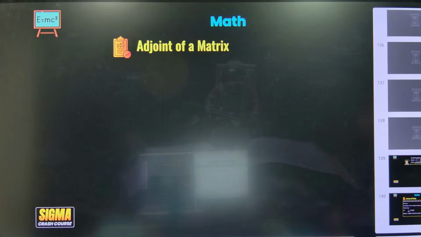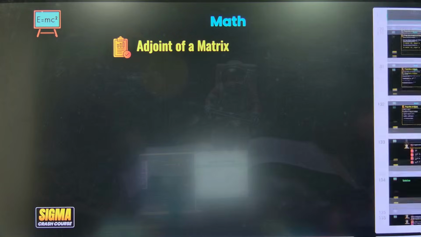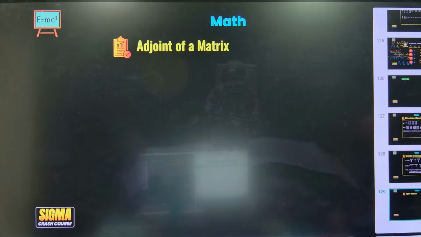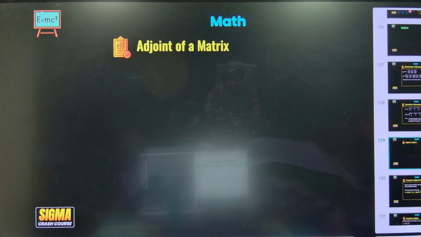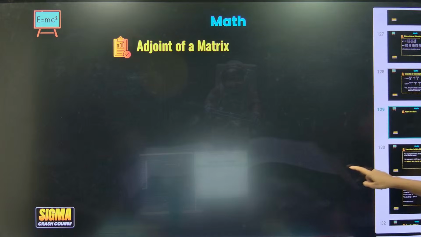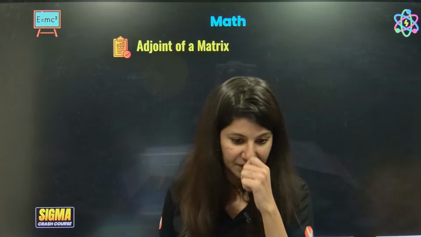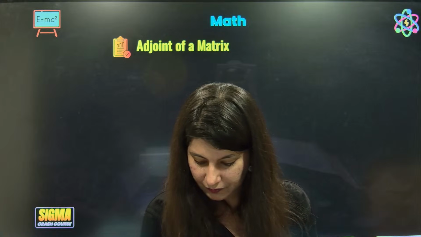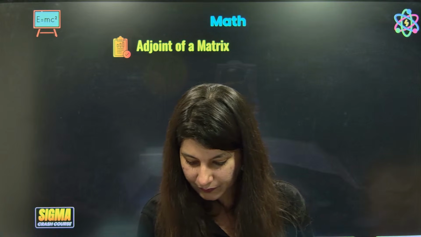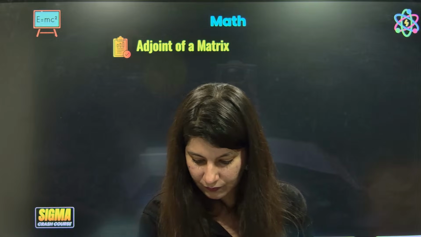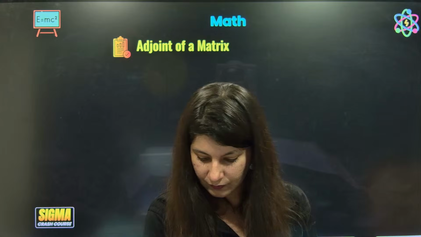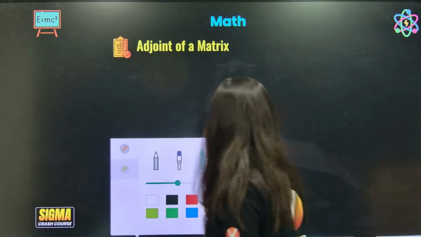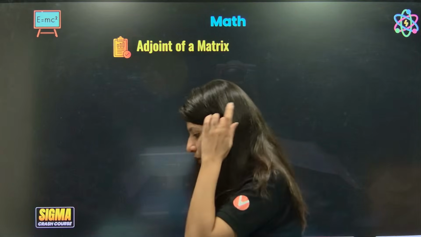So how many of you are ready for it? Adjoint of a matrix. Yes, everyone? Ready? Okay, let's see. Adjoint of a matrix, correct? Correctamundo.